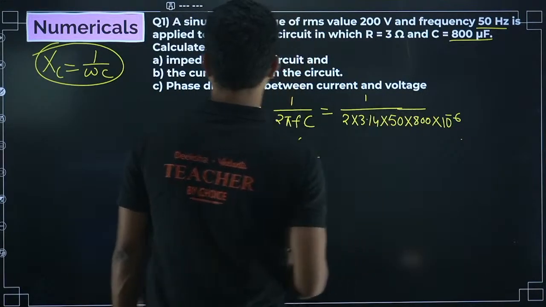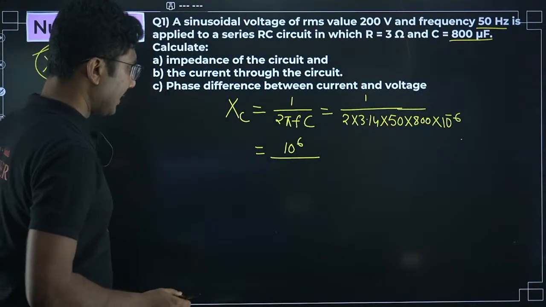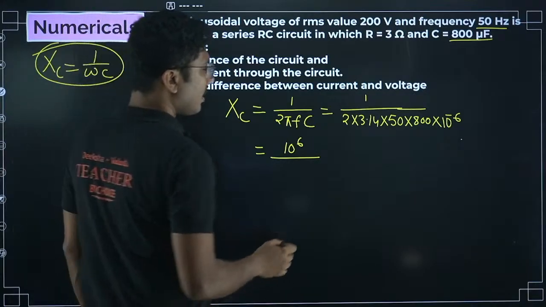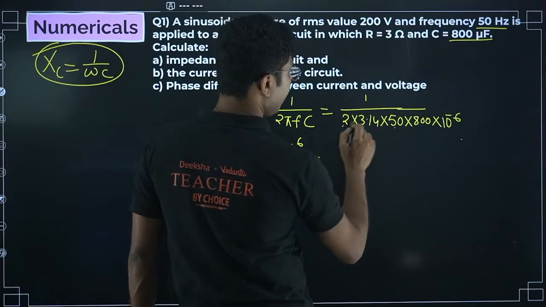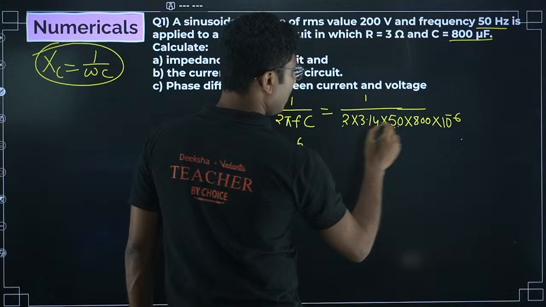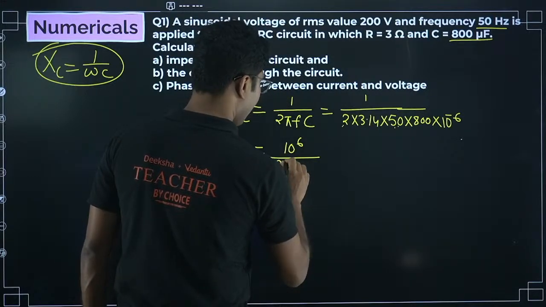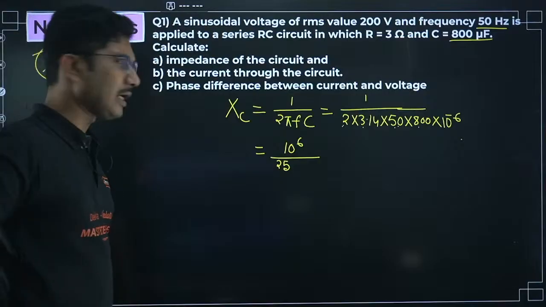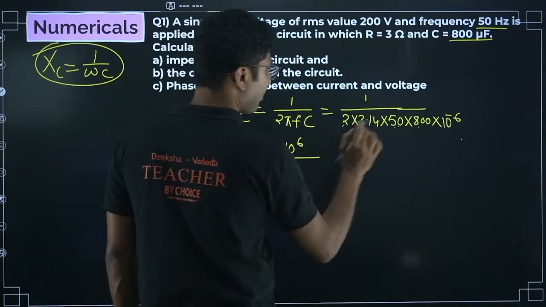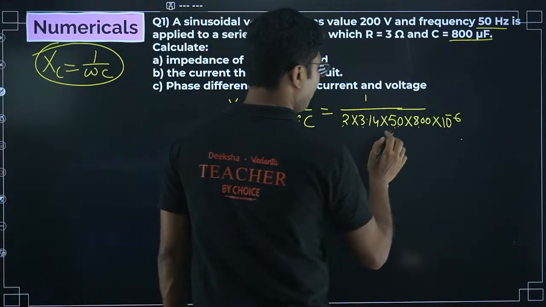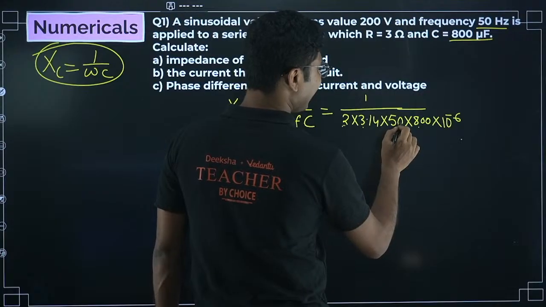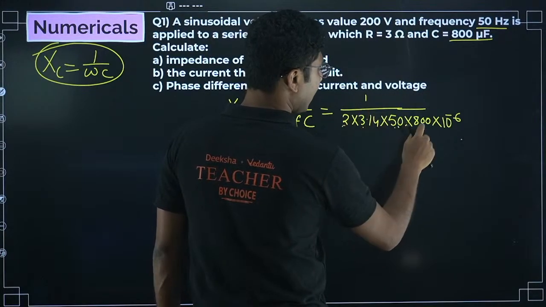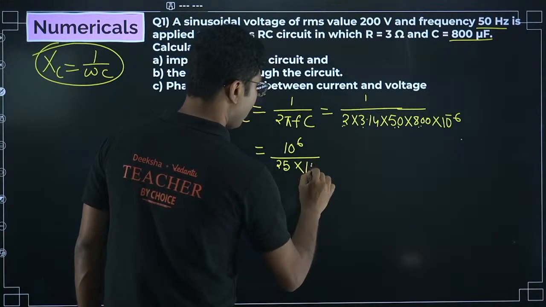Then it will be approximately 25, since 3.14 into 8 is 24 point something. I can take that as 25 approximately. Now how many zeros? 25 into 100, 2 zeros from here and 2 zeros from here, that means 10 to the power of 4.